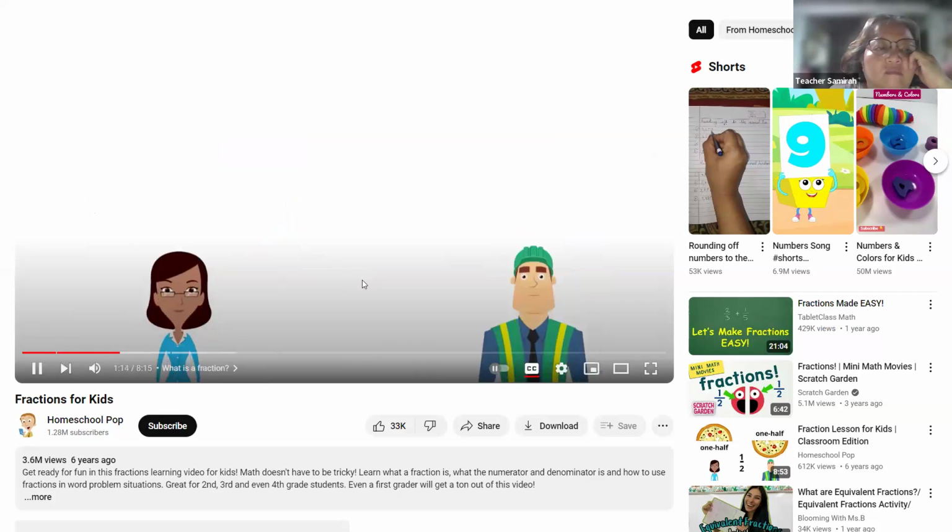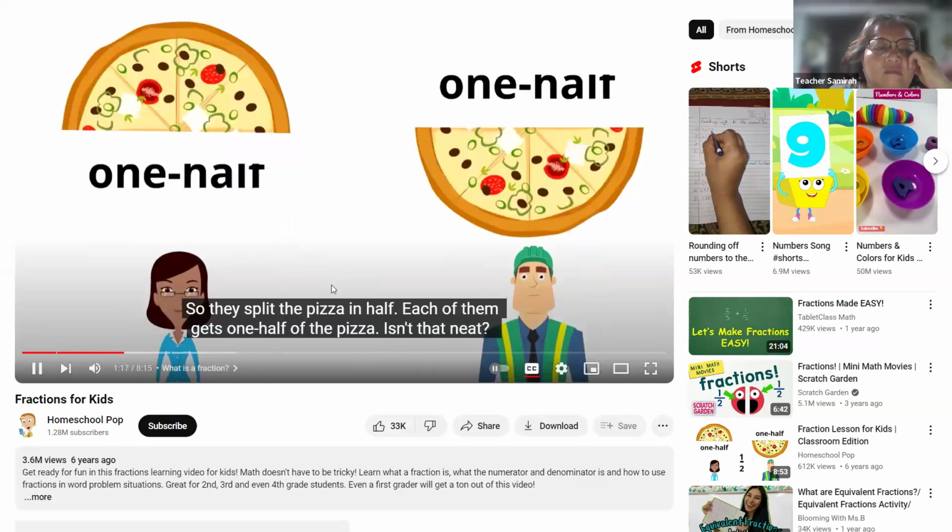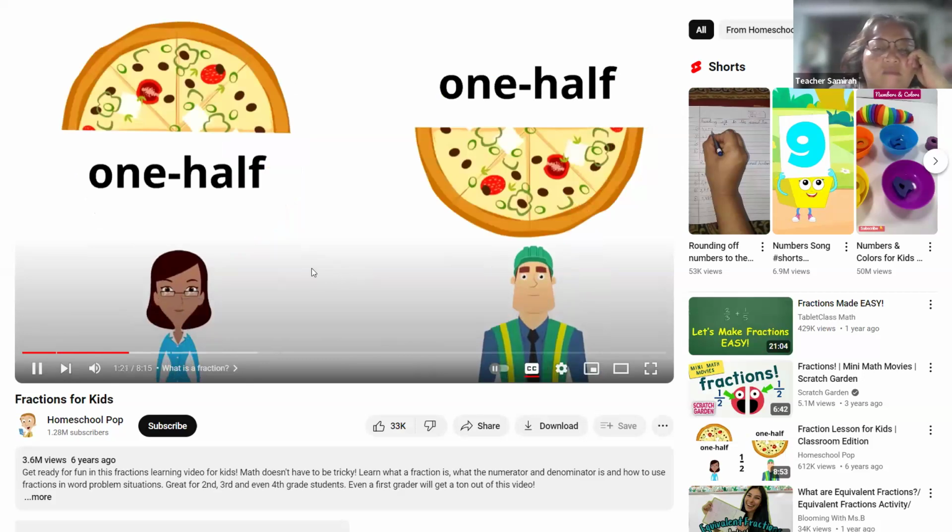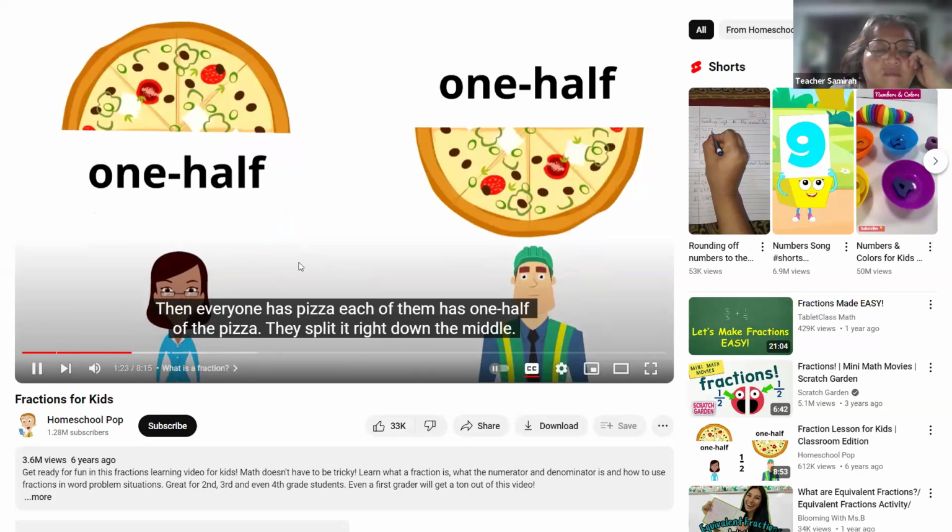So they split the pizza in half. Each of them gets 1/2 of the pizza. Isn't that neat? And everyone has pizza. Each of them has 1/2 of the pizza. They split it right down the middle.